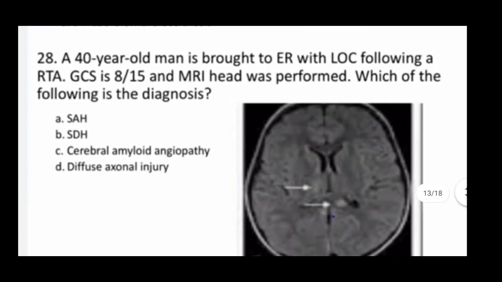Next one. A 40-year-old man is brought to ER with loss of consciousness following an RTA, Glasgow scale 8/15, and imaging was performed. Which of the following is the diagnosis? So here in this CT you can see, but correct answer here D, diffuse axonal injury.